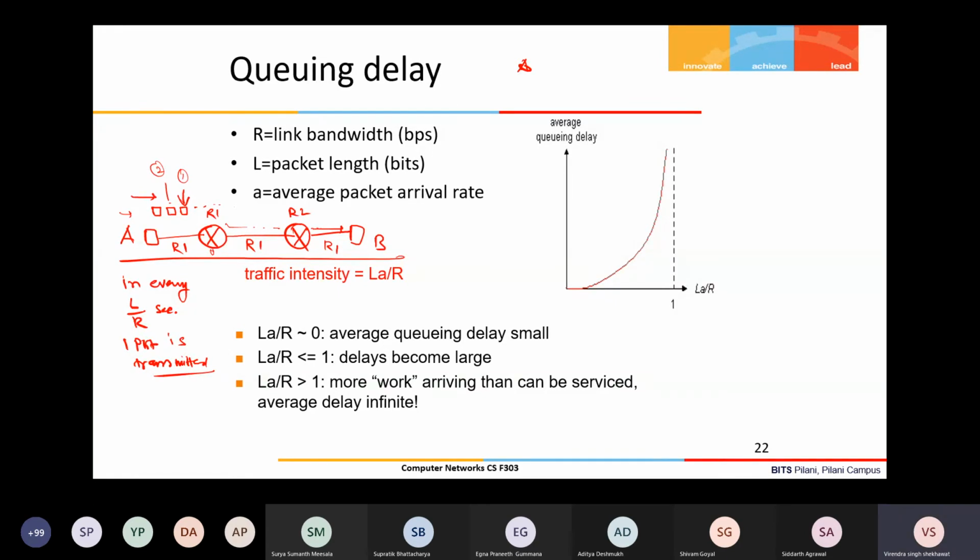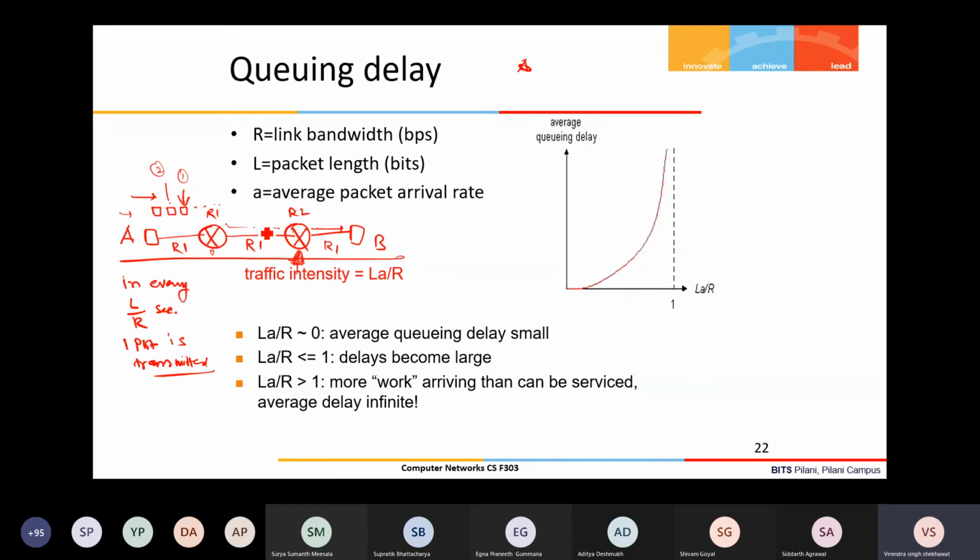Okay, in every L by R second, one packet is transmitted. And assuming that my processing delay is negligible in that case, suppose. So then what will happen? Will there be a queue here at router R1 or R2? Suppose we'll take under observation this R2.